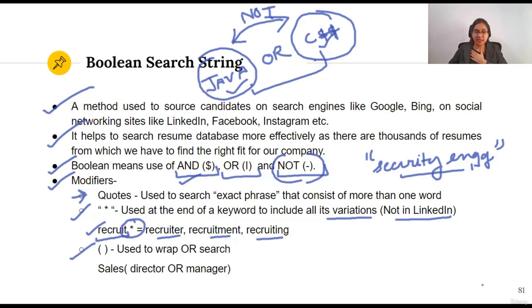Then braces, that is curly brackets, or normal brackets, used to wrap OR searches. So if we are writing director OR manager, we will include it in brackets. Now this means either sales director or sales manager. Any person who is either a sales director or a sales manager can apply, both fit for this position. Okay, I hope this got clear to you.